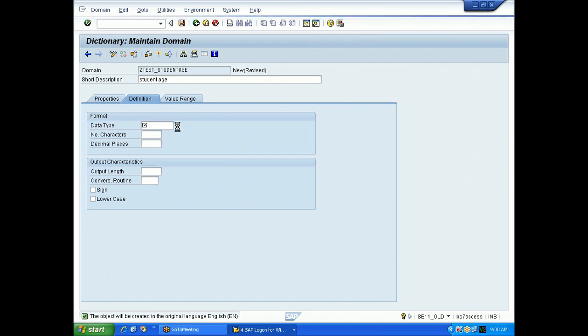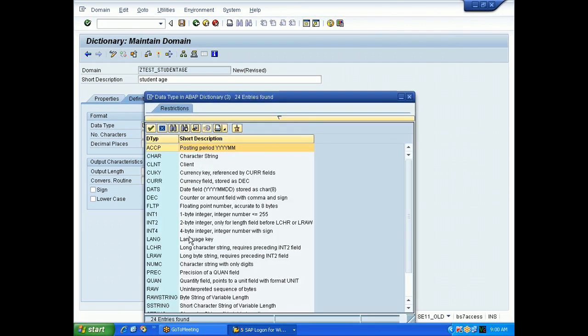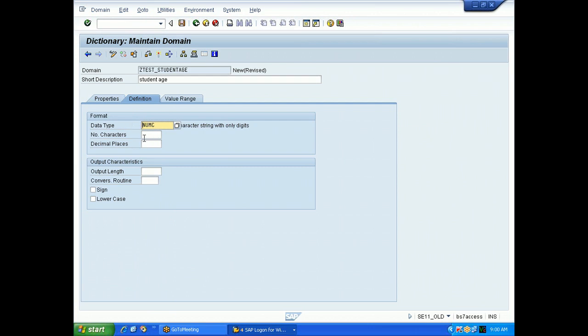Yes, sir. Okay. Student age, what we can take, numeric we can take. Don't take integer. Integer means it is something like a salary which should require some separator. Money, currency, these will go for integers. Telephone numbers, age, student ID, all these things are without any separator, commas and dots. So that you can take as numeric.